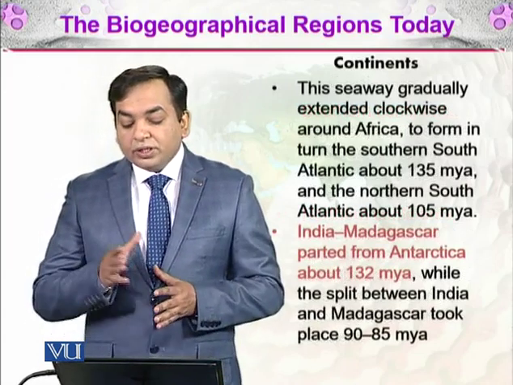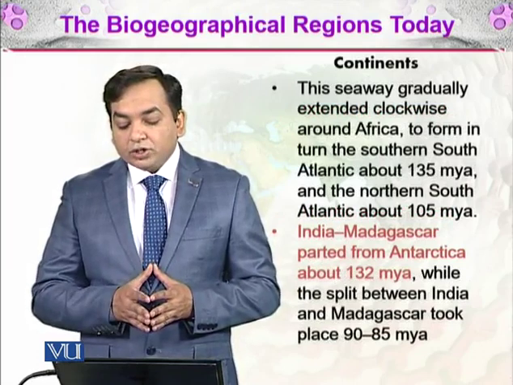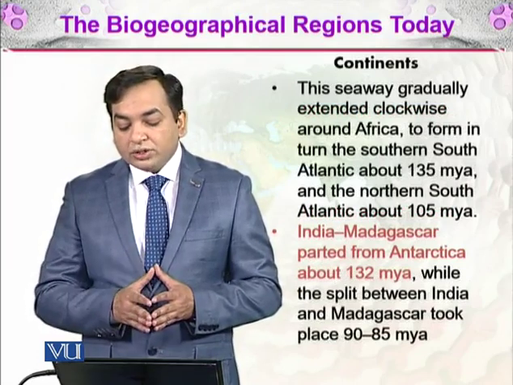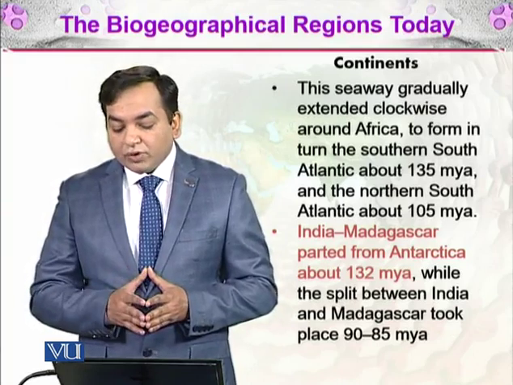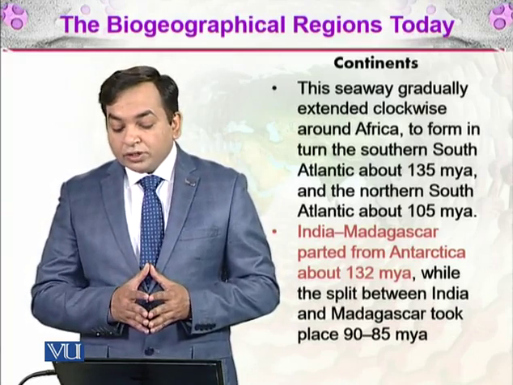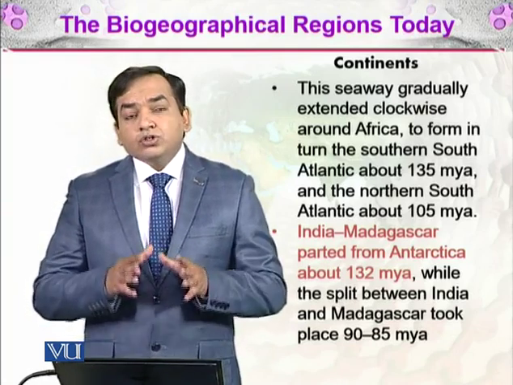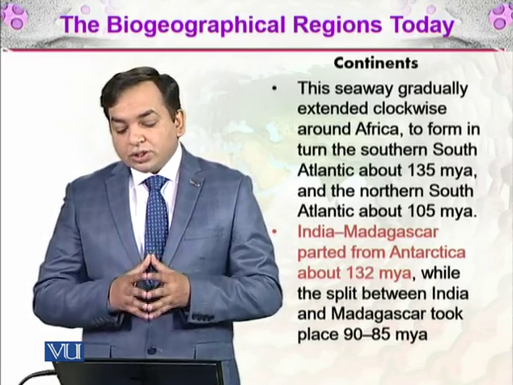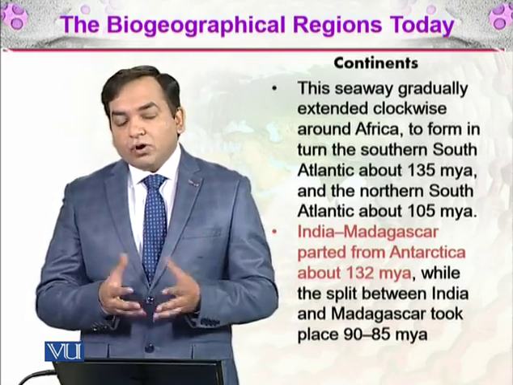So the seaways gradually extended clockwise around Africa to form in turn the southern South Atlantic about 135 million years ago, and the northern South Atlantic about 105 million years ago. So South Africa, how was it formed?